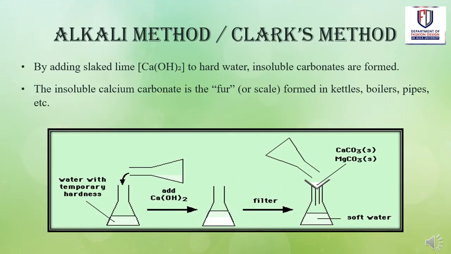Alkaline method or Clark's method. The second method of softening hard water into soft water is the alkaline method. By adding slaked lime, that is Ca(OH)2, to hard water, insoluble carbonates are formed. The insoluble calcium carbonate is the fur or scale that is formed in the walls of the kettle, boilers or pipes, whatever container you are using.